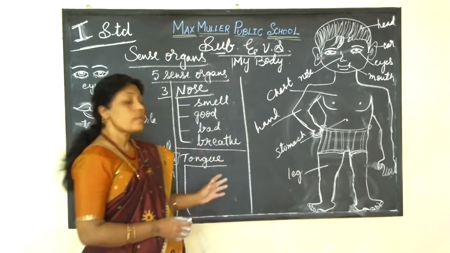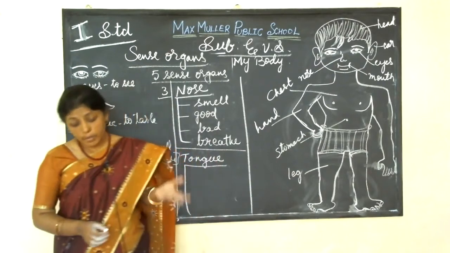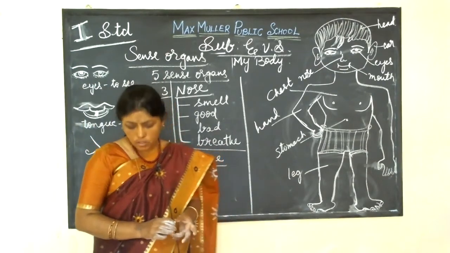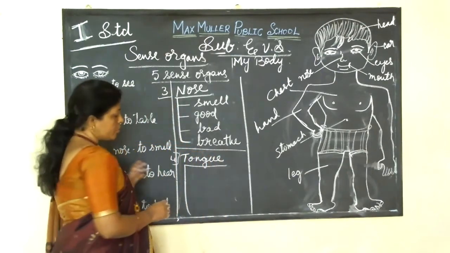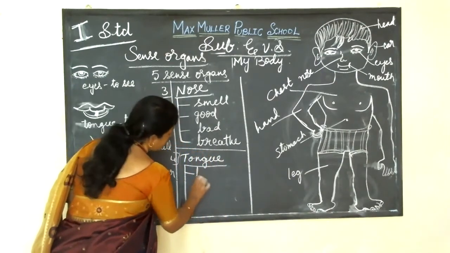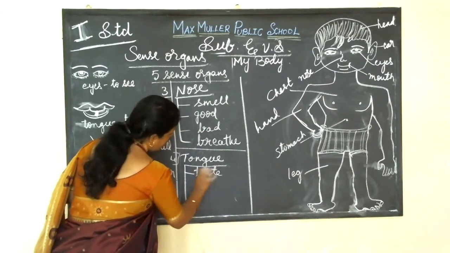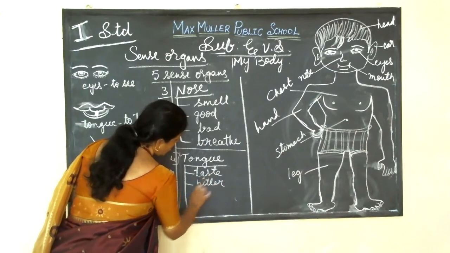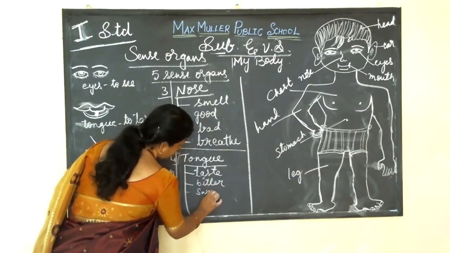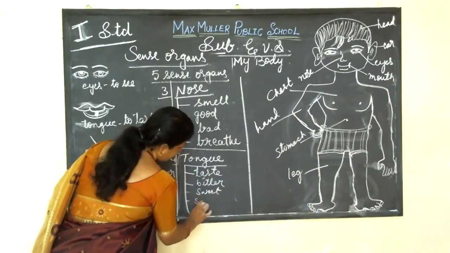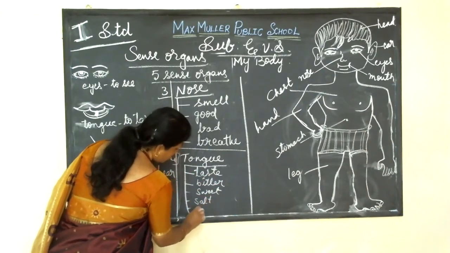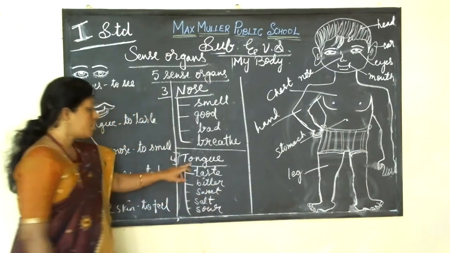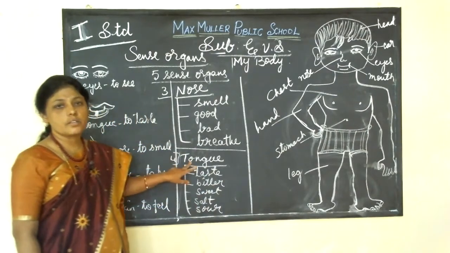It may be sweet, sour, bitter, salty, spicy. Isn't it, children? So the tongue helps us to taste things, like bitter, sweet, salt, sour.